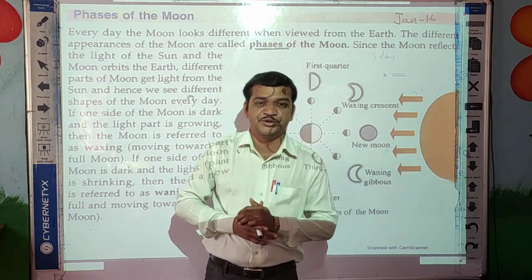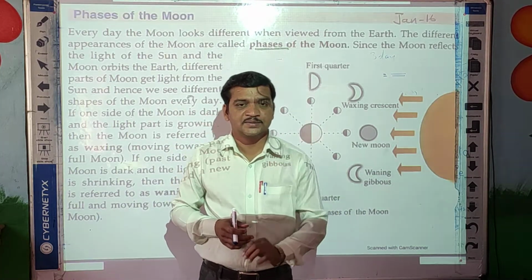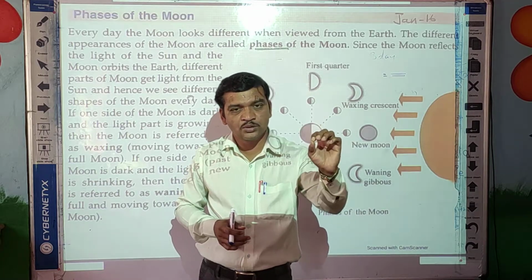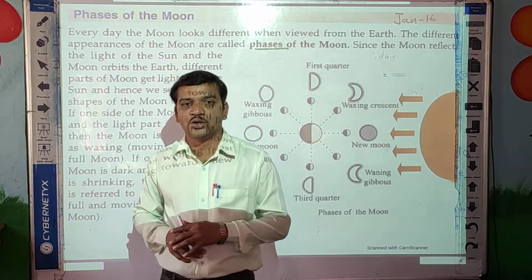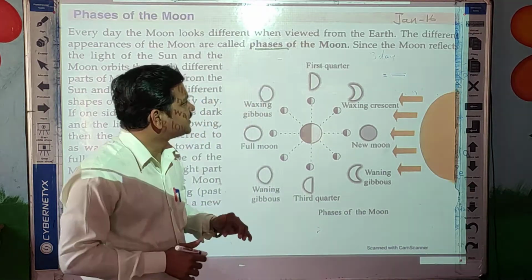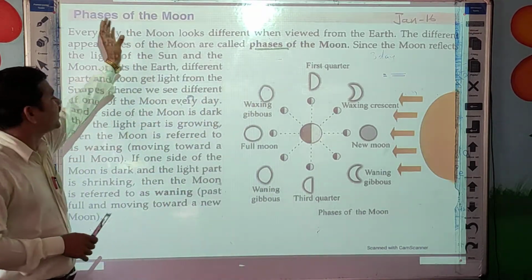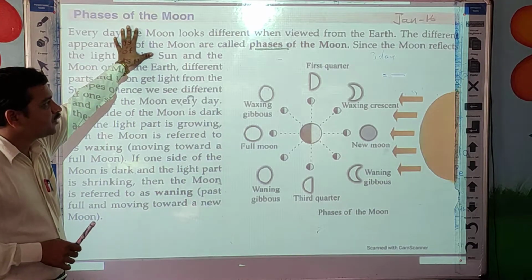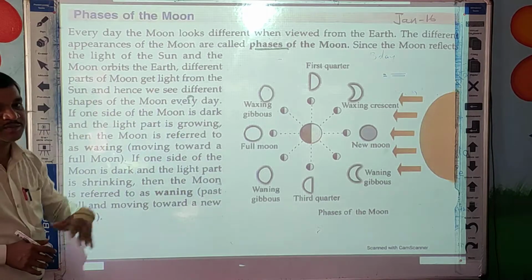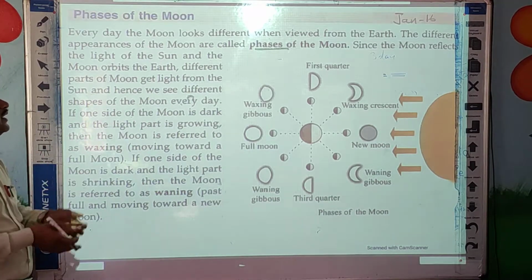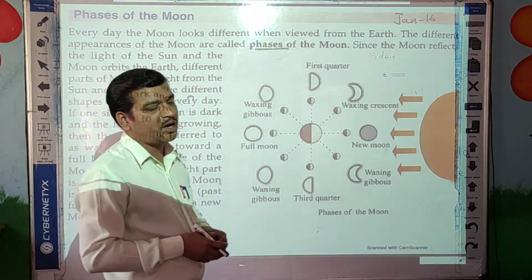In the previous video we already saw the moon and the surface of the moon. Now today we are going to talk about the different phases of the moon. Can you see here, phases of the moon? So actually students, what is meant by phases? Phases means the different appearances of the moon.